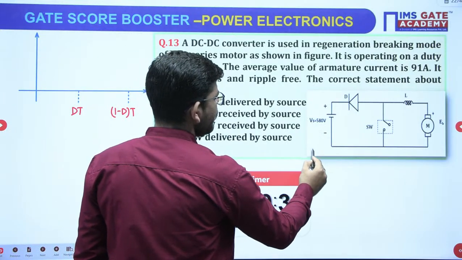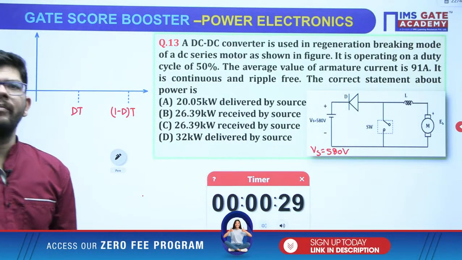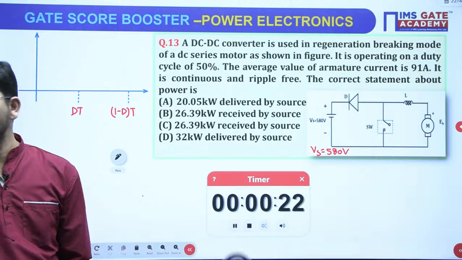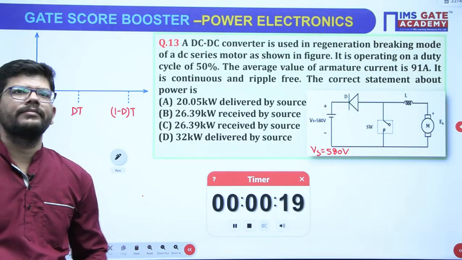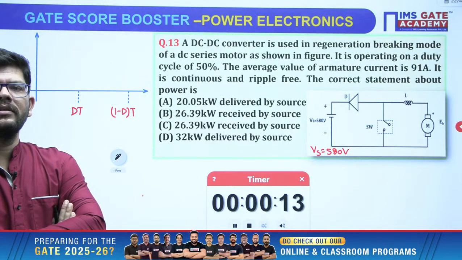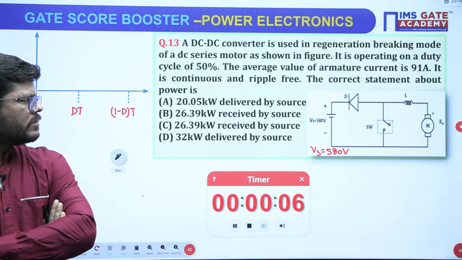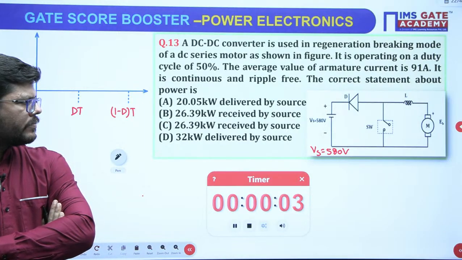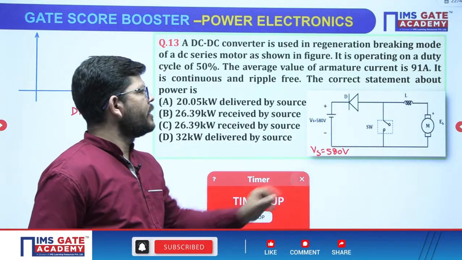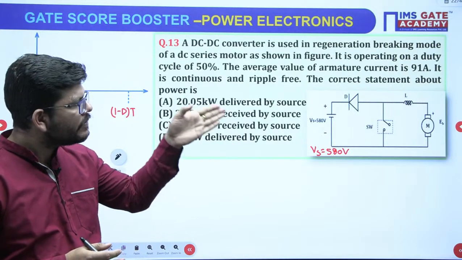This Vs is given, 580 volt. Okay. So see, I am telling you that in regenerative braking mode, the motor is acting as a generator and it is feeding to this supply.